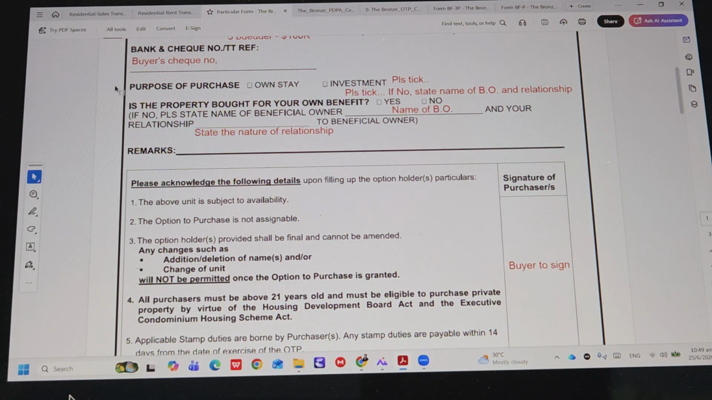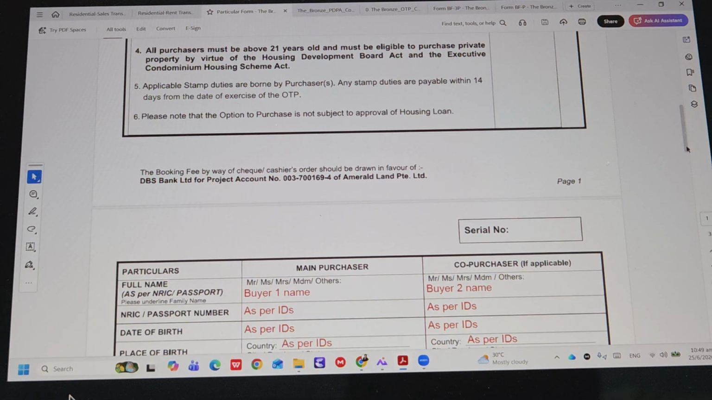Now, this part here, I want you all to take note again, very important. If it is buying for a related person, right here. If it's buying for an unrelated person, please clear with the developer first. If the payer and the payee is different and not related to the actual buyer.